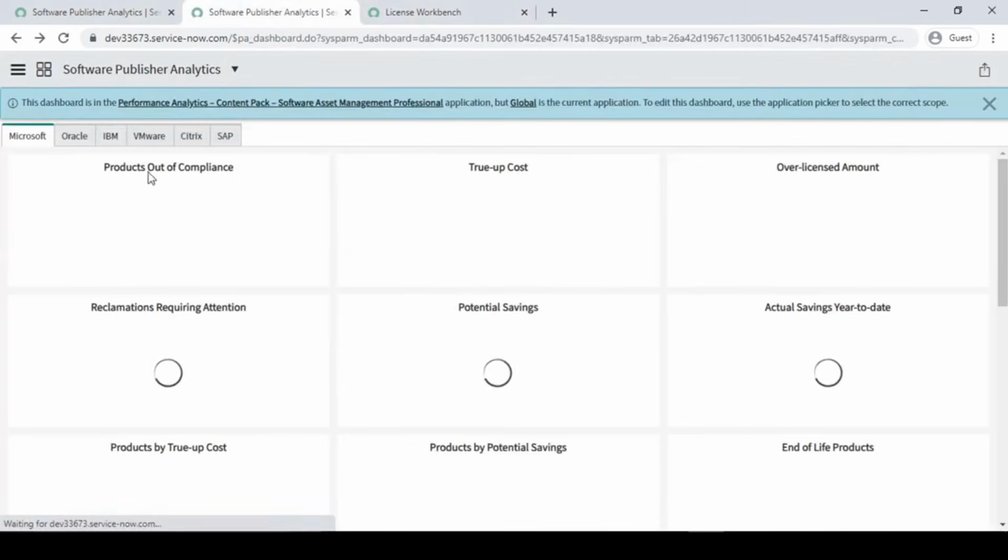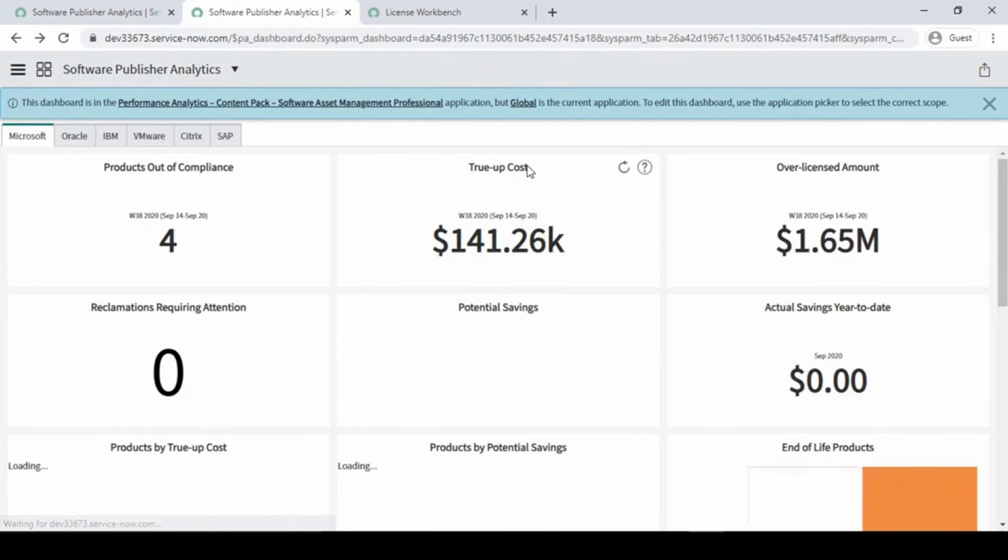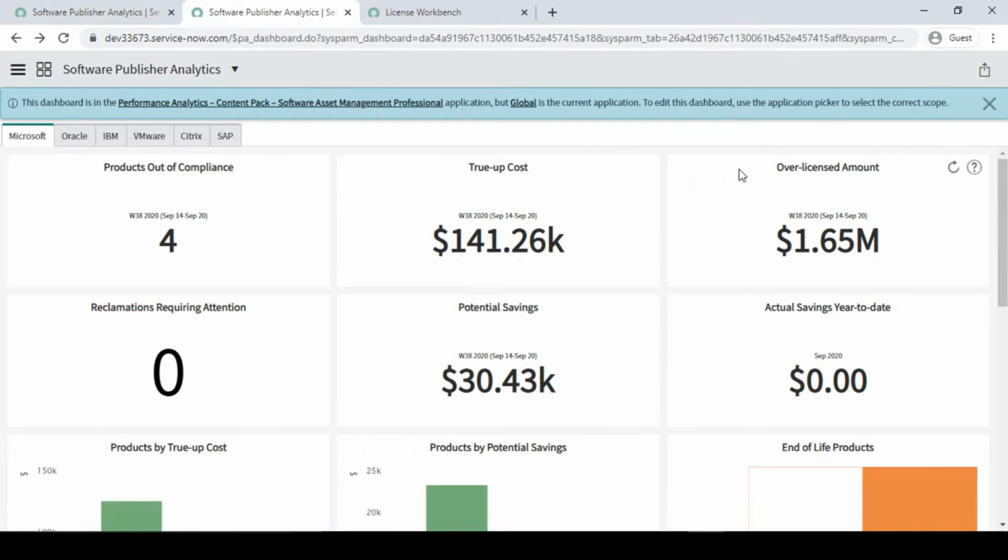Fine guys, so here, in the same way, we know how we can calculate our true up cost value. We will show it with a practical example also. Over license means, let's say you have installed MS Office on 10 different machines, but you have purchased 15 licenses. That means 5 is the over licensed amount. That is not required, still you have those 5 licenses, so that comes under over license. From here you can also make a decision whether we have to purchase a new license or not.